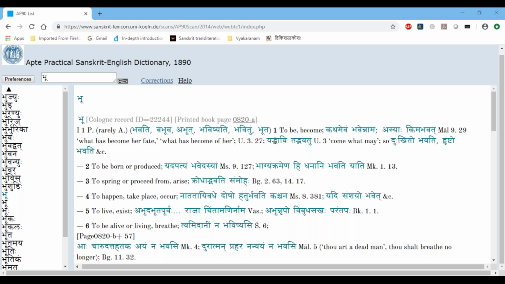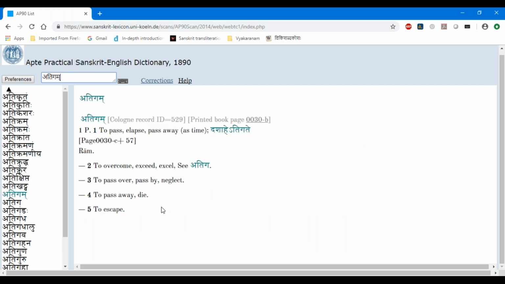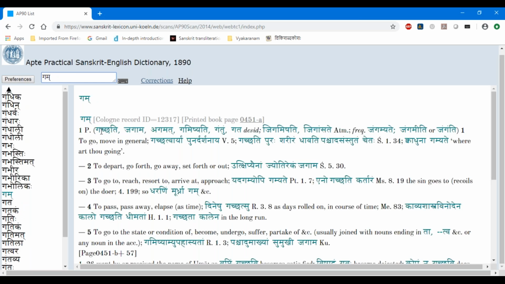Nandakumar. Yeah, a related question. Just like you said earlier, for example, atigam. When I am searching atigam, I should know that it is derived from gam. Yeah, correct. I'm just showing atigam here. You have to know it's derived from gam, otherwise it won't give you anything. But if you look at gam, it will give you all the forms. Gam, gachchhati. I'm just sharing it. Thank you. Dhanyavada.